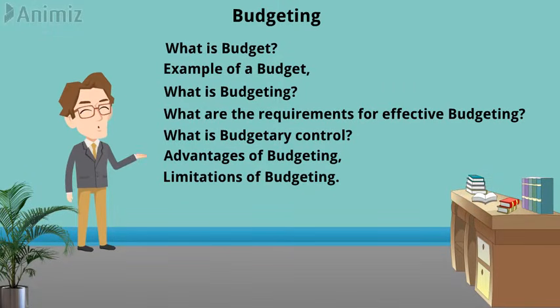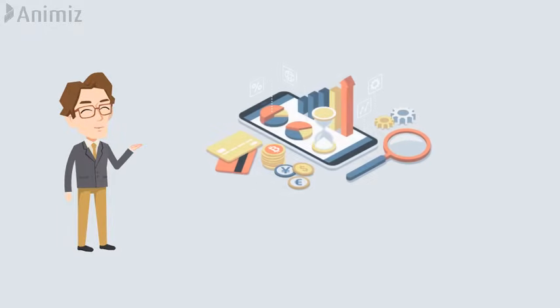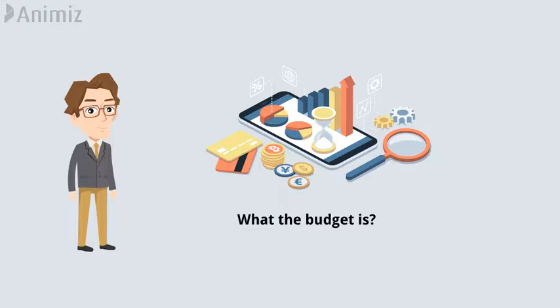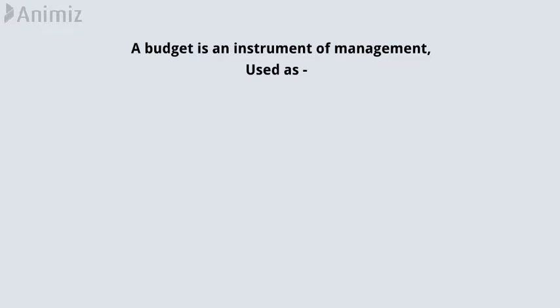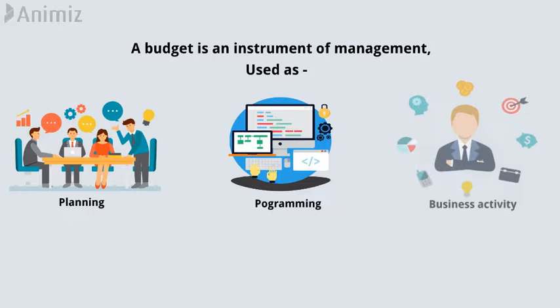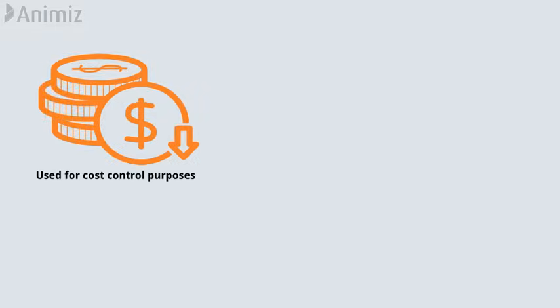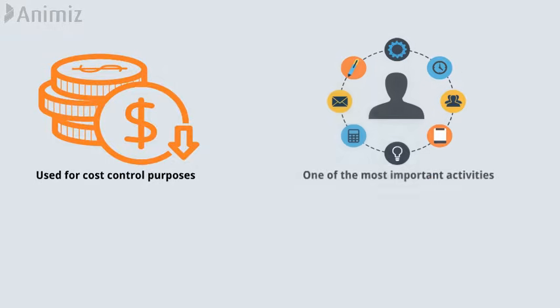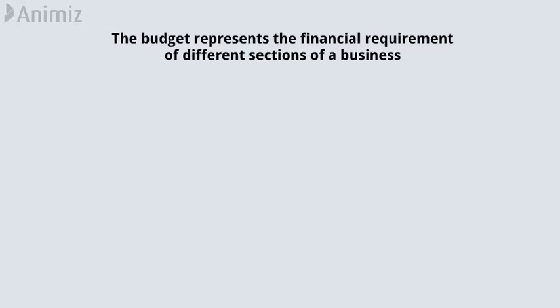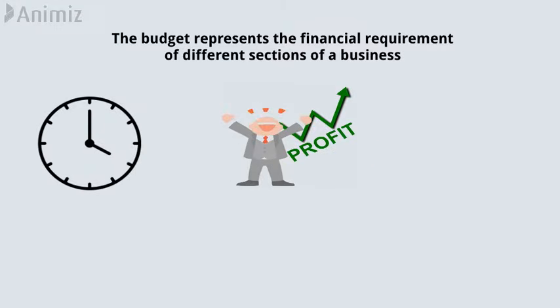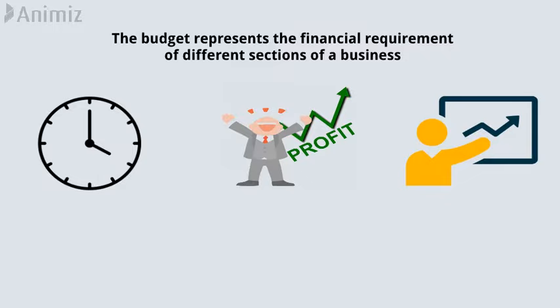Let's start the video. Before going into budgeting, we must know what the budget is. A budget is an instrument of management used as an aid in planning, programming and control of business activity. A budget is used for cost control purposes, and it is one of the most important activities employed by management. The budget represents the financial requirement of different sections of a business during a period, to achieve an estimated profit based upon a given volume of sales.